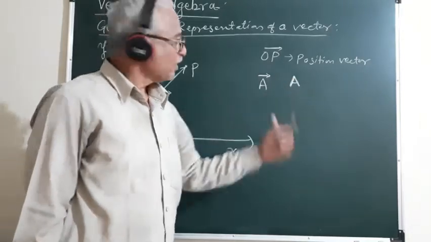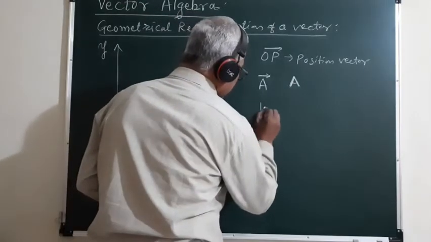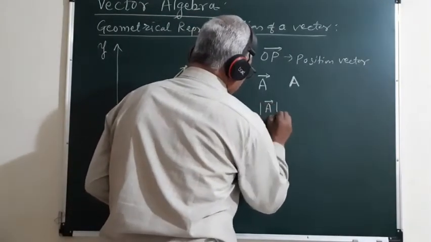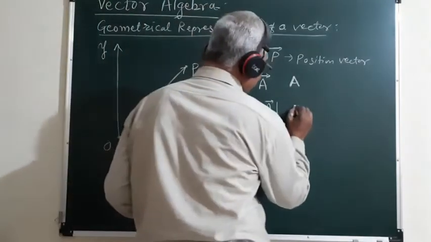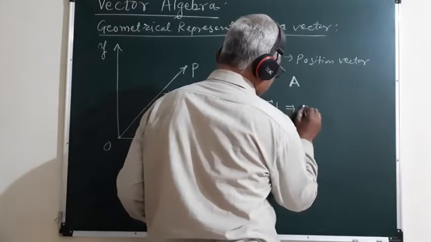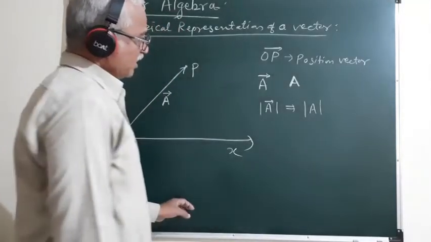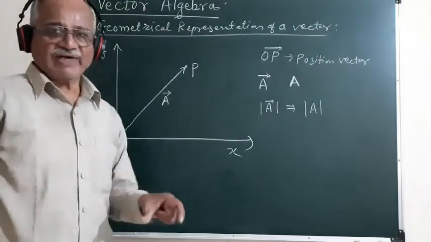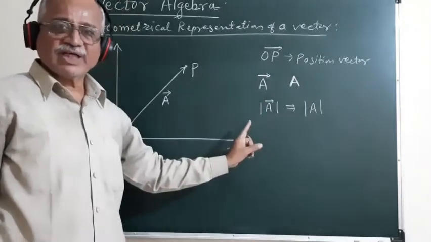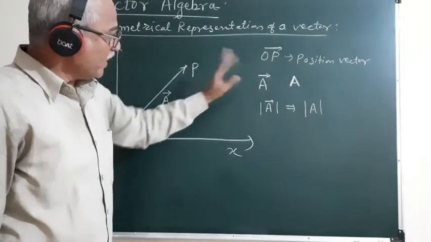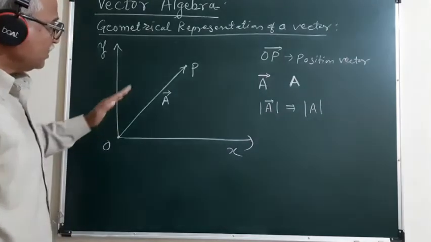The magnitude of this vector is represented like this: mod A bar, or modulus of vector A bar, or simply sometimes it is also represented as mod A, and this gives the magnitude of this vector. This modulus of the vector represents the magnitude of that vector, and the arrowhead represents the direction of that vector.